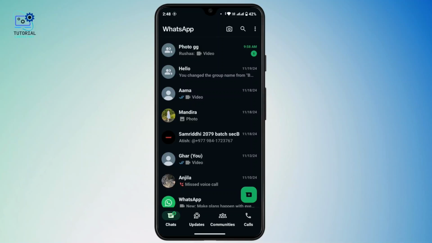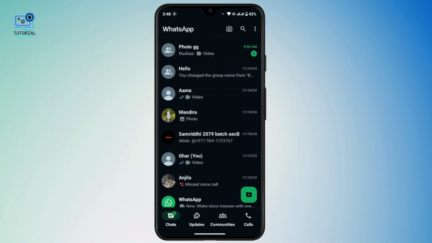To become an admin of a WhatsApp group, it will require the current group admin to promote you. Unfortunately, there is no other legitimate way to become admin of any WhatsApp group, as WhatsApp prioritizes user privacy and security. However, there are some alternative or acceptable methods to achieve admin status.